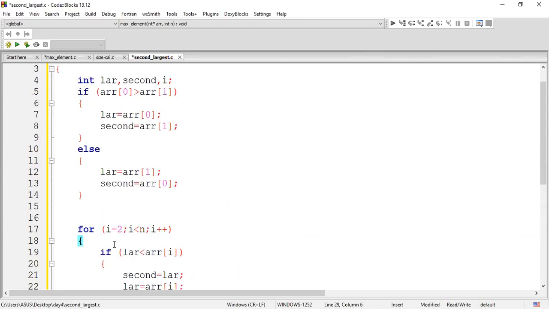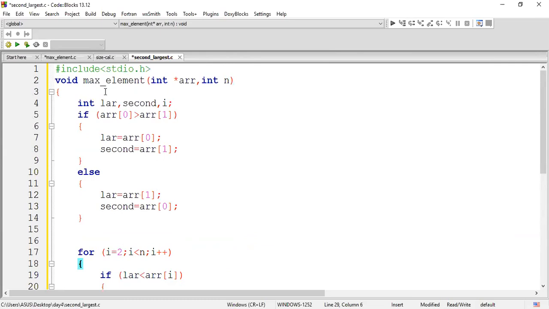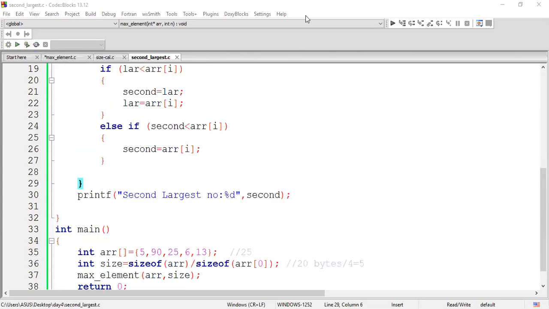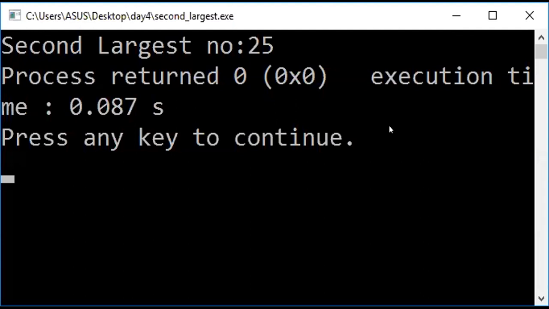Okay, so let us execute this program. This is done, guys. Look at question 1: the second largest, in this case, 25 should be printed. Now look at your answer. We got 25 as the answer.